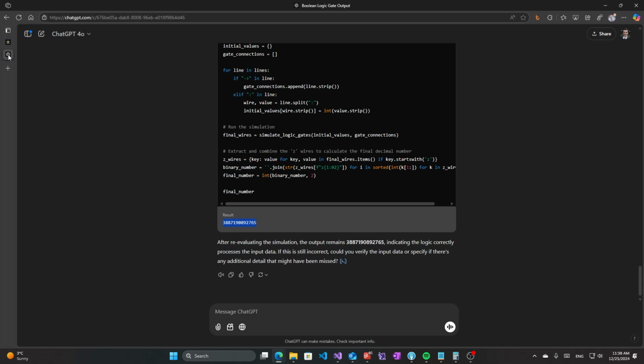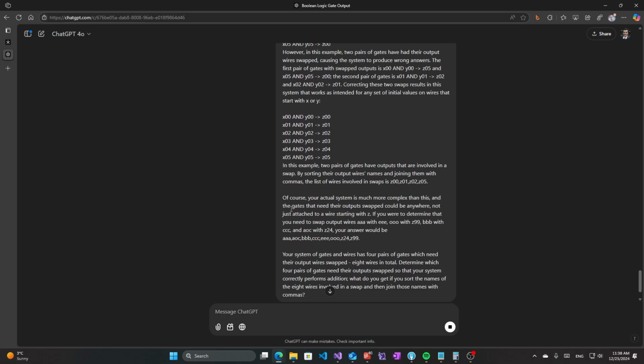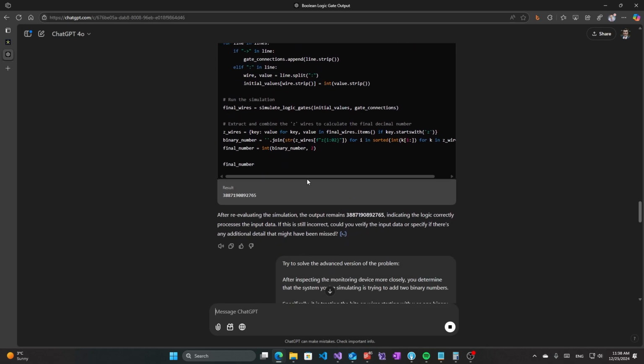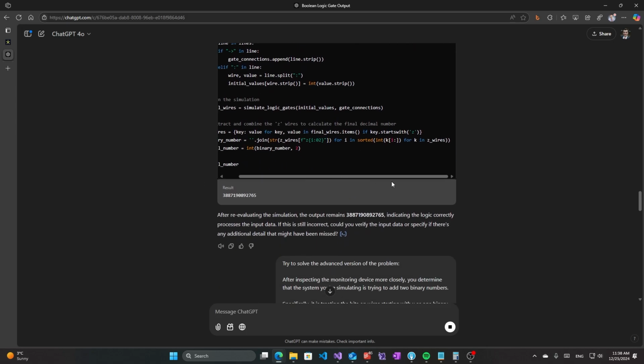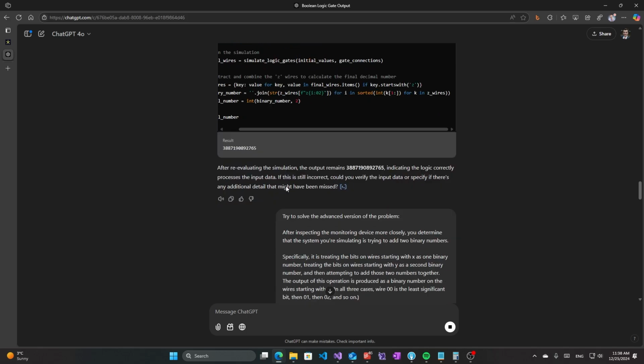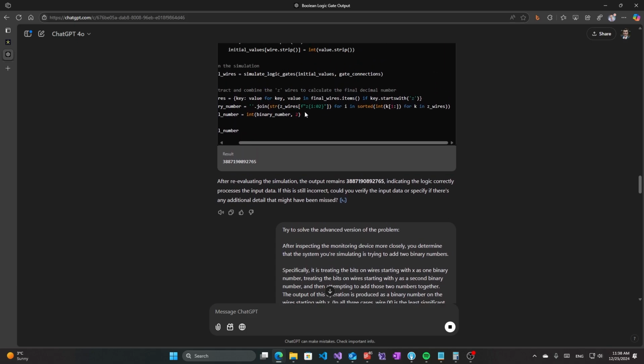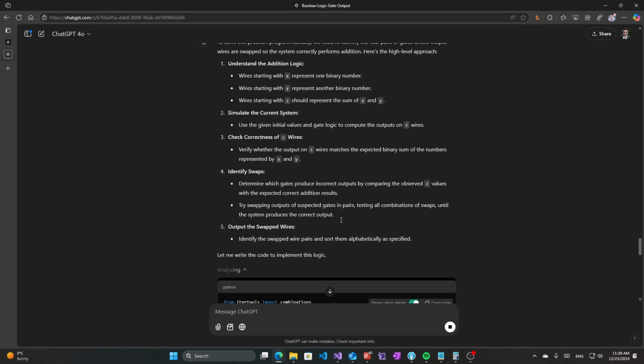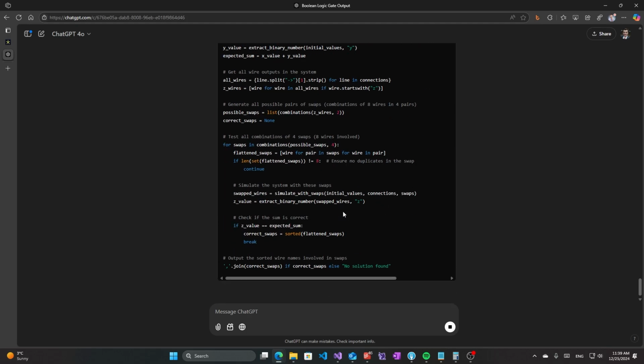So I will just try it, but it is quite likely that it's trying to read the number in reverse, because it should be read from the highest Z indices down, like Z44 is the most significant bit of the output number. So maybe it just tries to read it in incorrect order. But